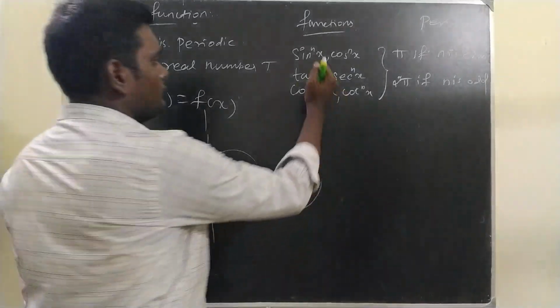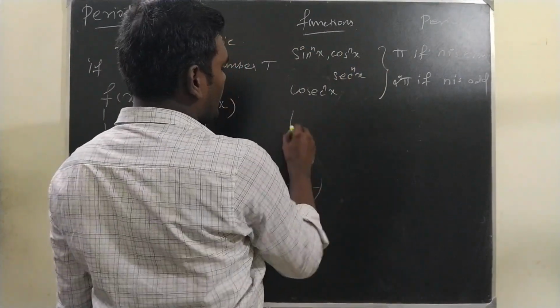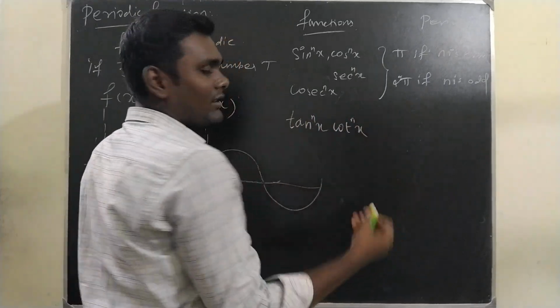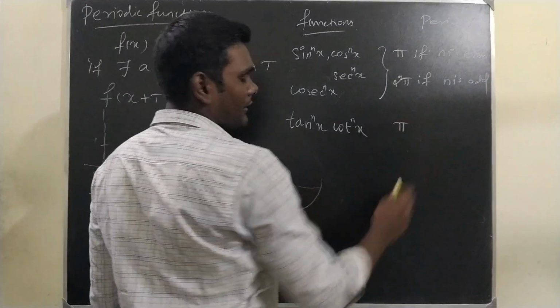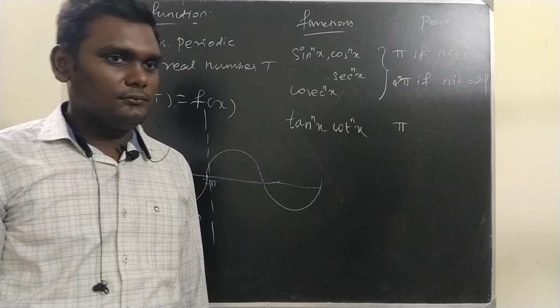Oh sorry, in this list tan power nx and cot power nx will not come. They have another period, it is pi, irrespective of whether n is odd or even.